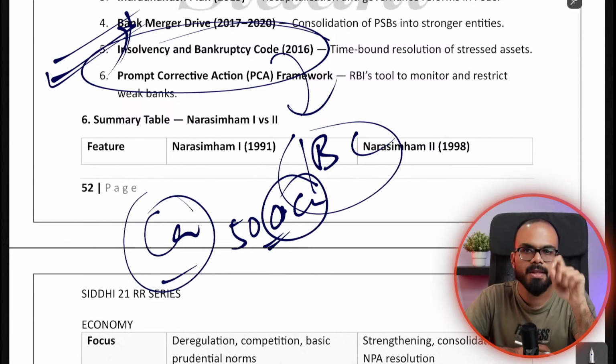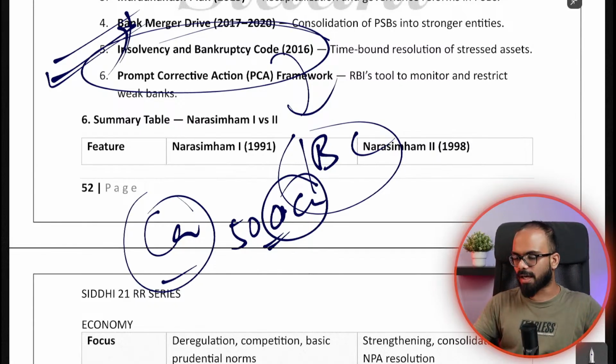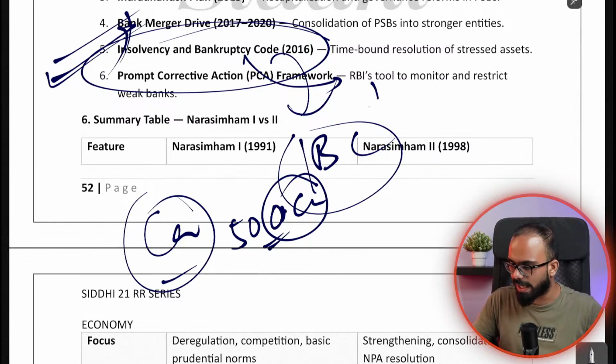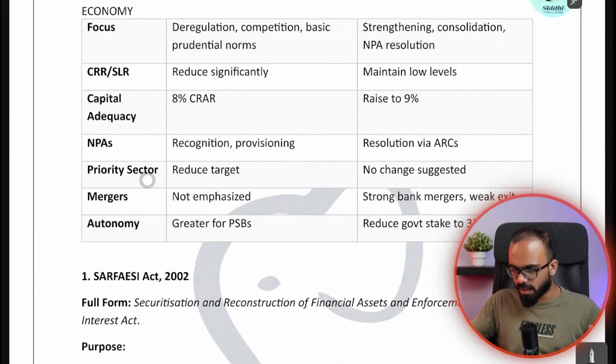If not, then you can sell the company, money is made out of it and the loan is paid back. Such a mechanism is called IBC, or Insolvency and Bankruptcy Code, and the board that does this is called the Insolvency and Bankruptcy Board of India.